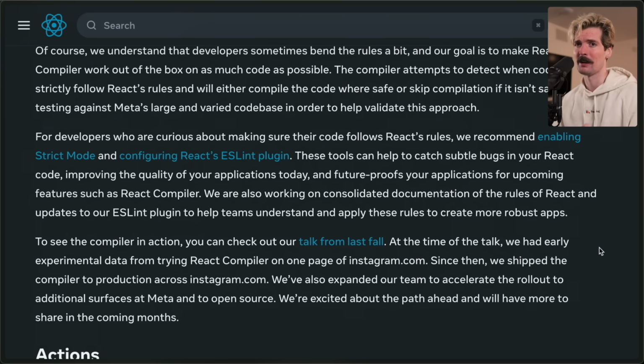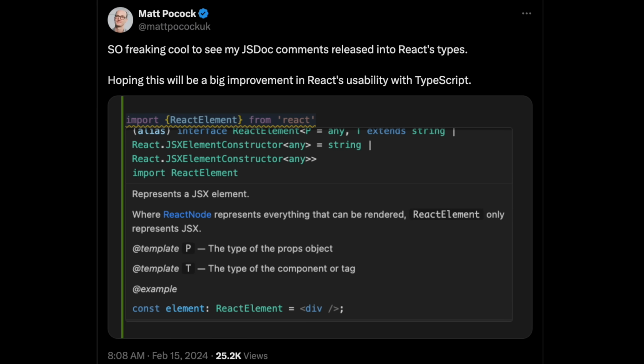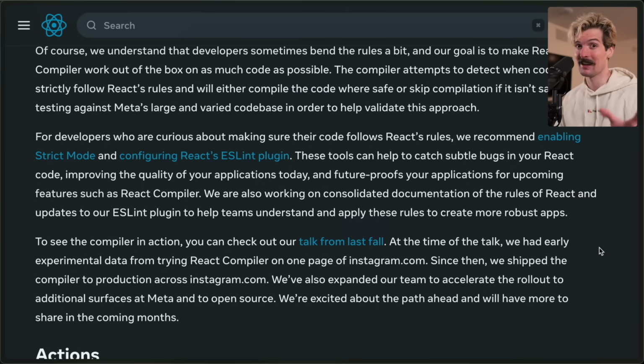Really good to hear that they're committed to making the ESLint experience much better. Previously, the React team hasn't been as focused on these types of tools that are external ecosystem things. Like ESLint being mentioned this much in a React post is interesting to see. Even things like JSDoc comments on the type definitions aren't particularly interesting to the React core team. Things like that tend to fall on the shoulders of poor Matt Pocock, who's stuck making all of those definitions himself, but God bless him for it. Those are going to be a very nice IDE win.